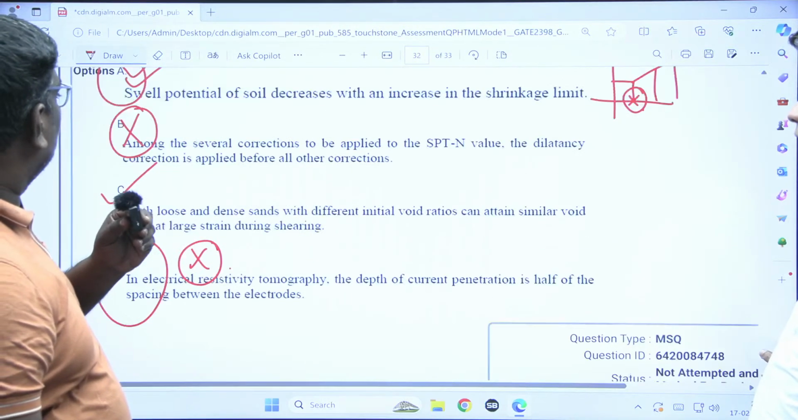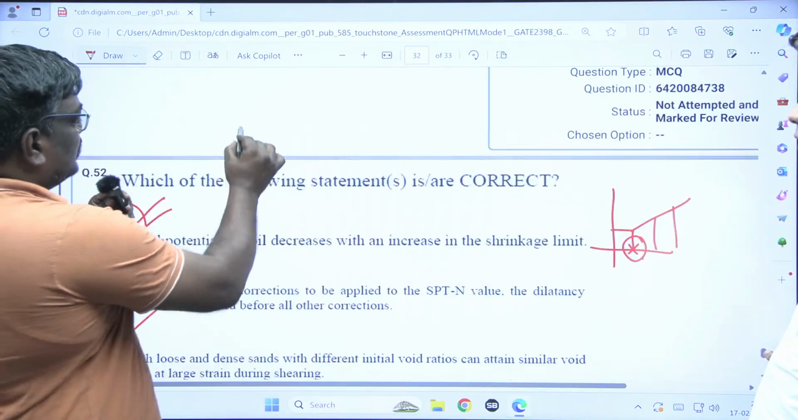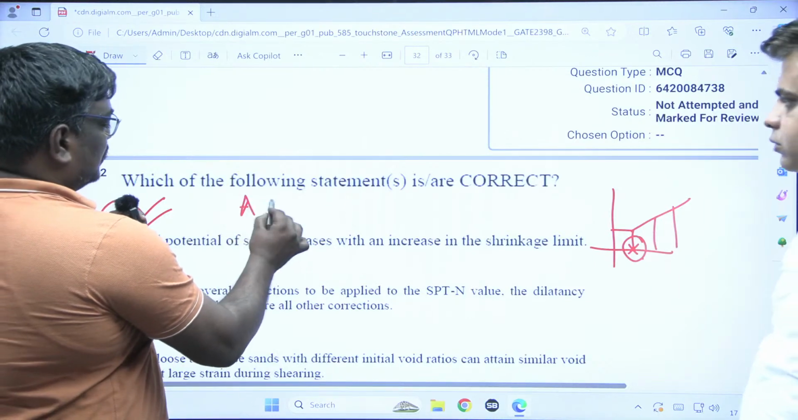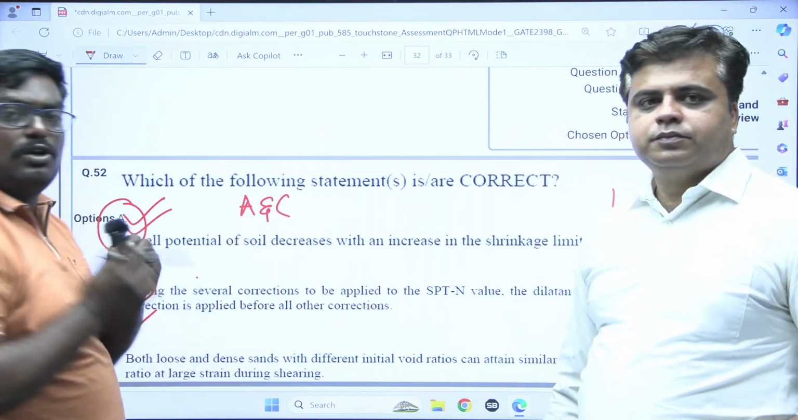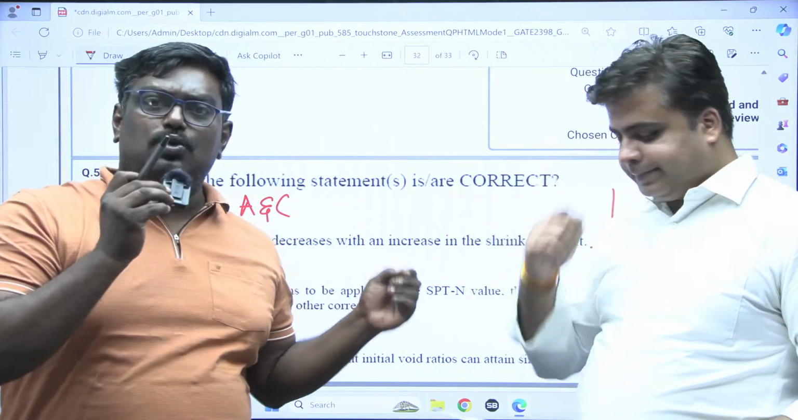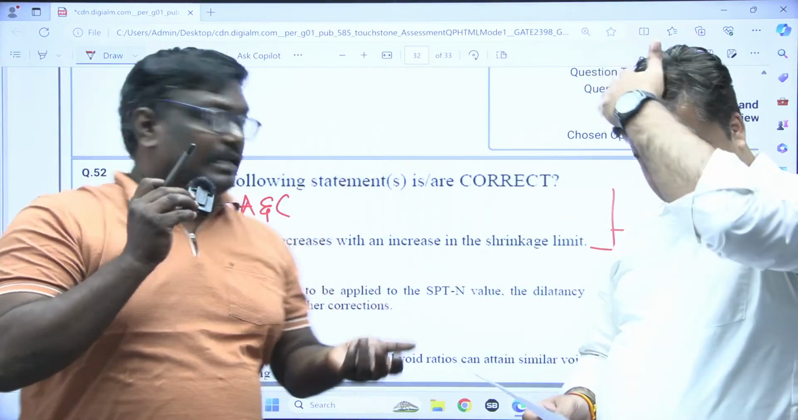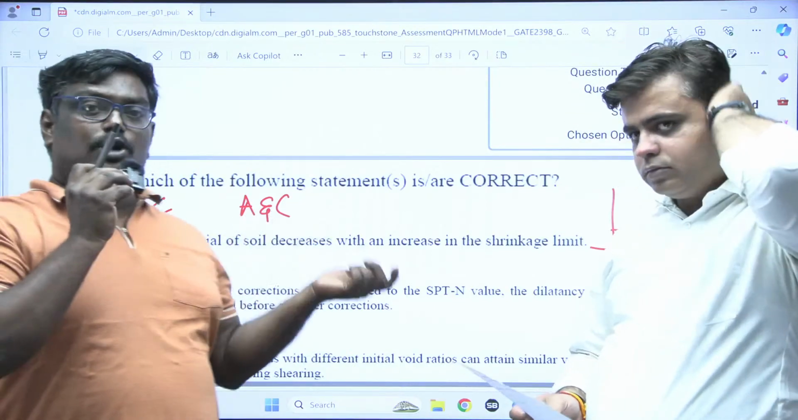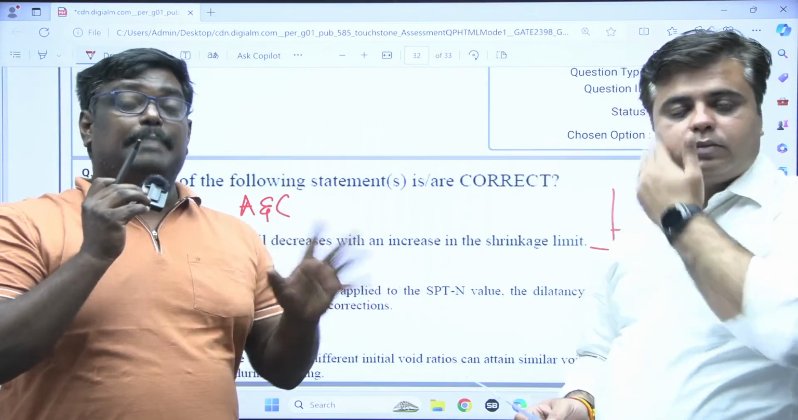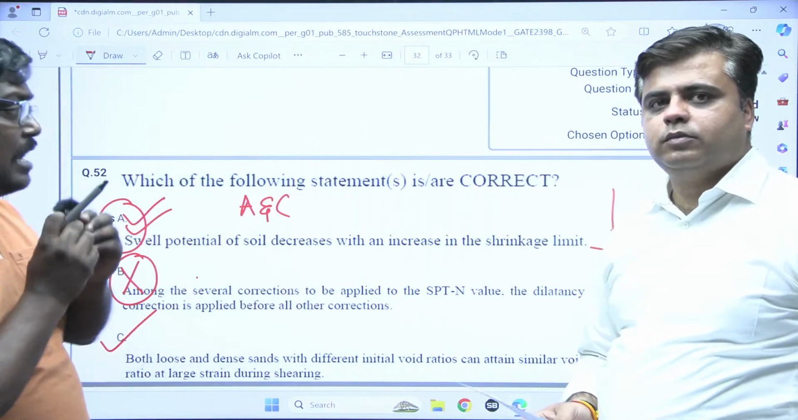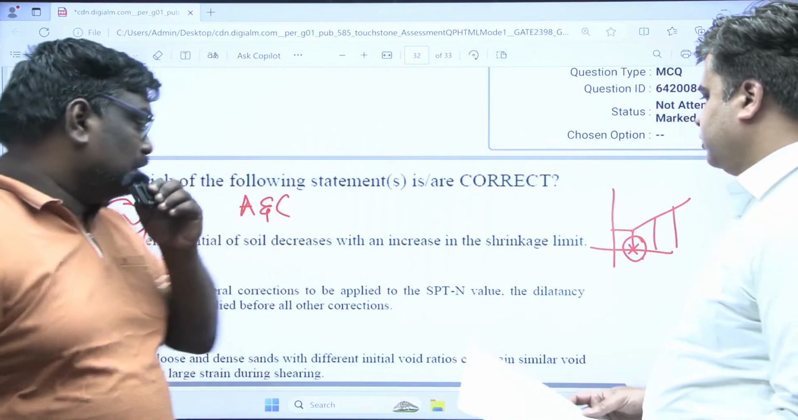A and C are the correct options. If you see here, students, A and C are correct. Why B is wrong: usually when we do SPT, first we do the overburden correction, then we do the dilatancy correction. But he is saying that first we do the dilatancy correction. That is absolutely wrong. So option B is wrong, and the ground improvement technique option D is also wrong.